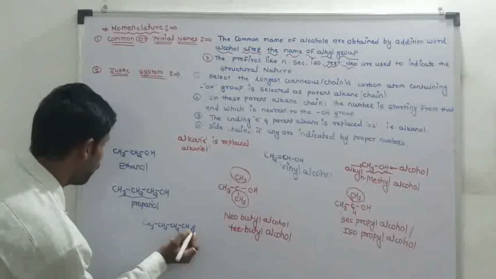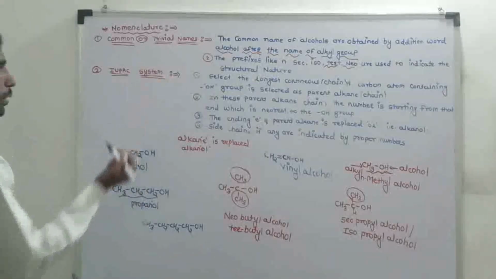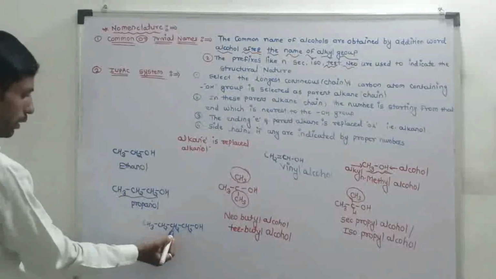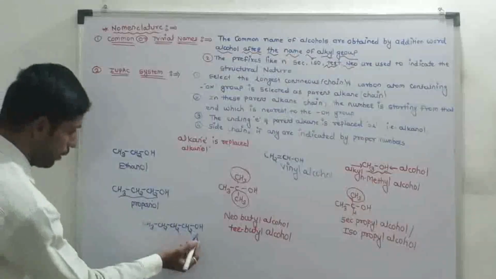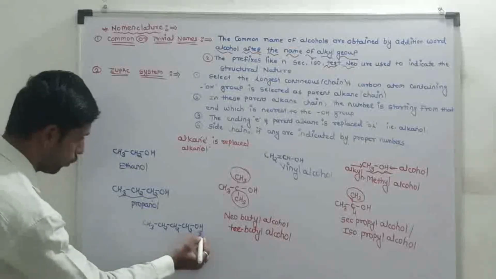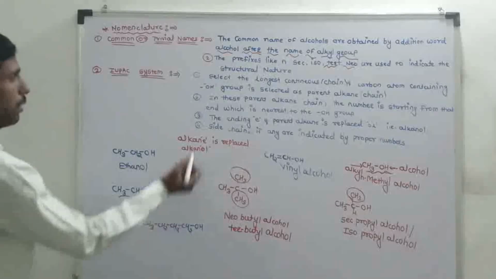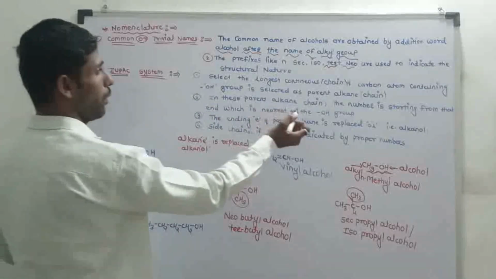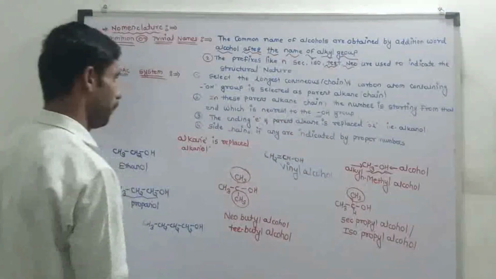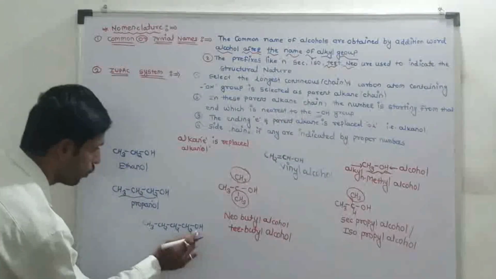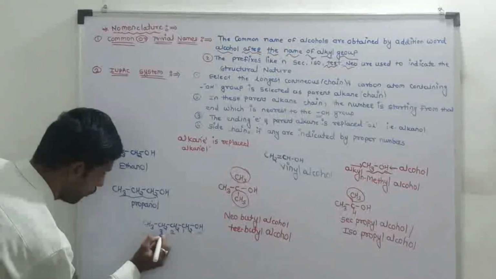CH3CH2CH2CH2OH. First rule: select the longest continuous chain containing the OH group as the parent alkane chain. Second rule: the numbering starts from the end which is nearest to the OH group.